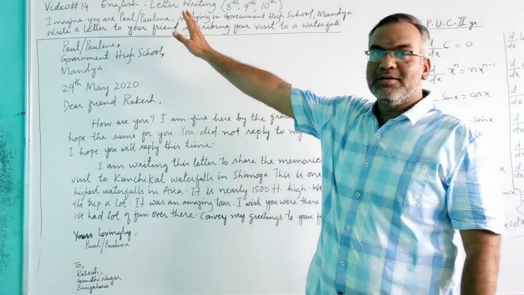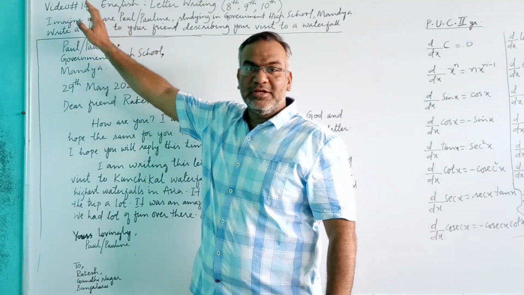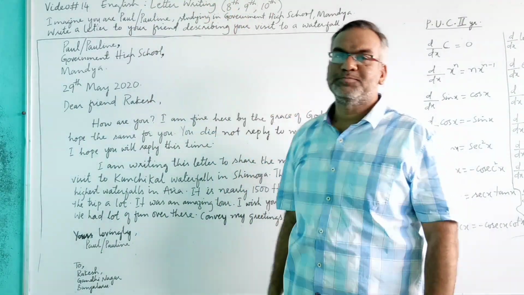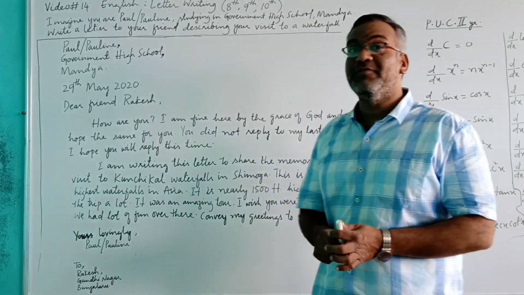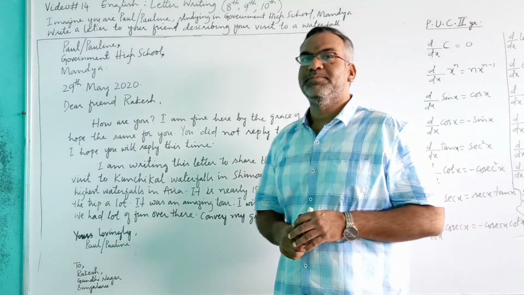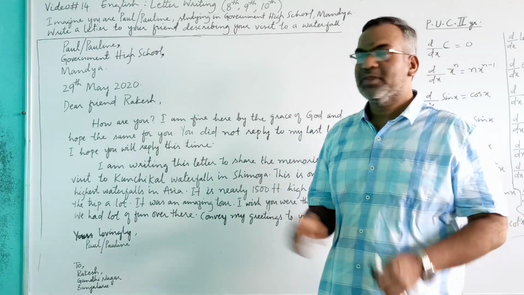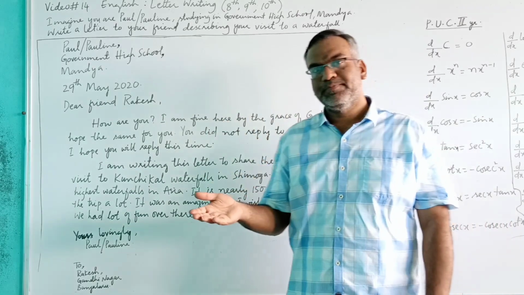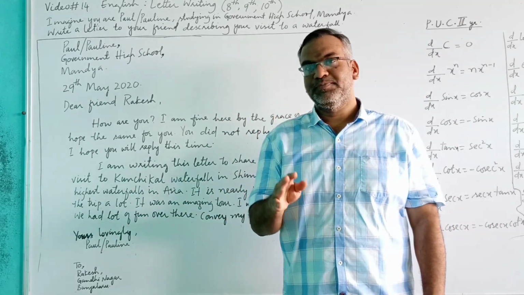This time again, my video number 14 is on letter writing in English. In the previous video we discussed how to write a formal letter. This time, informal letter. In the board exam there is a choice.